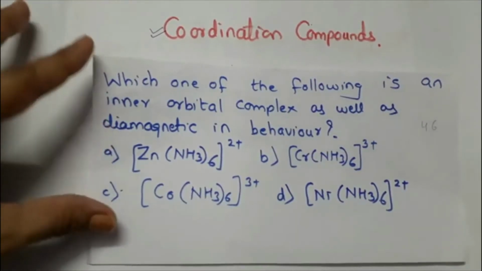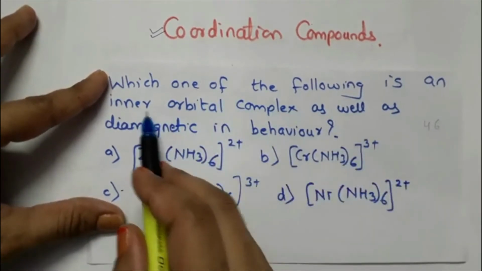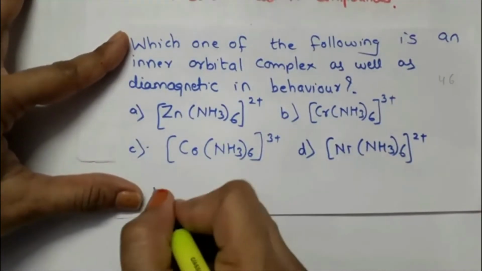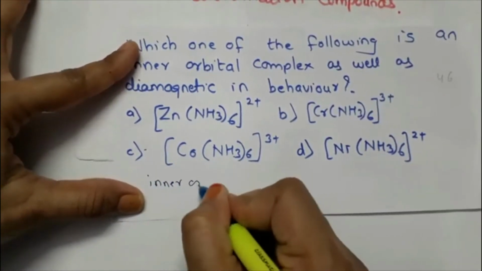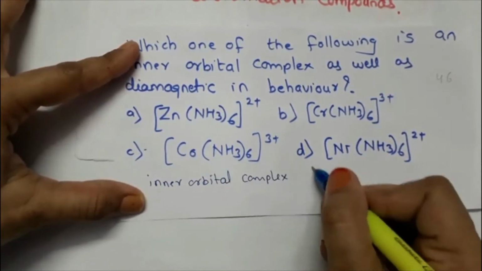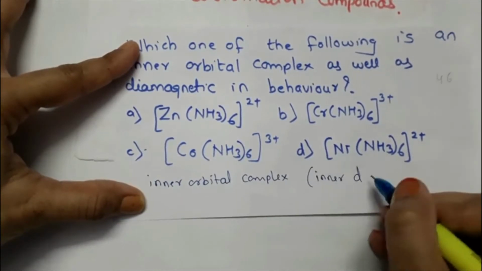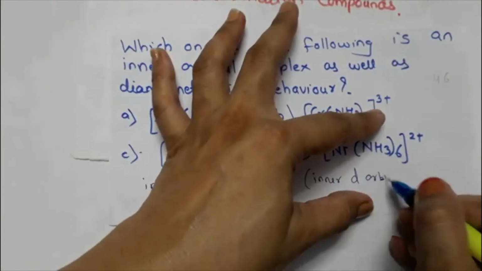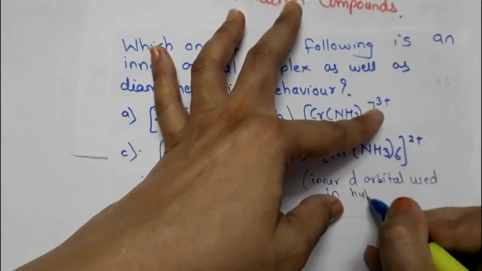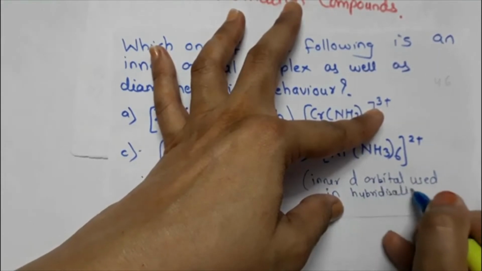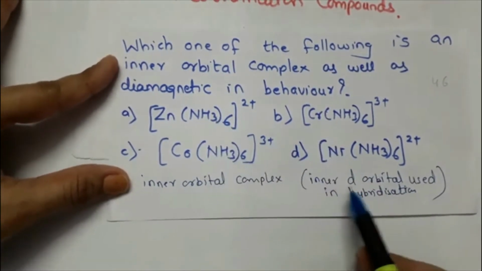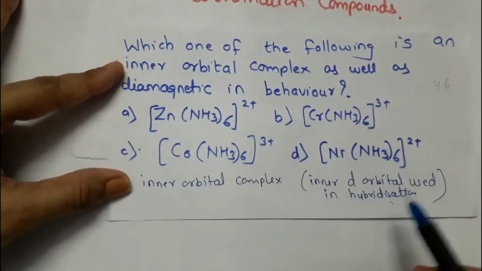Here we have second question with us. Which one of the following is an inner orbital complex as well as diamagnetic in nature? Now, students, please remember the meaning of inner orbital complex would be that inner d orbital is used in hybridization. Fine. So let us see in which of these complexes inner d orbital is used in the hybridization. This we will find out. And next is